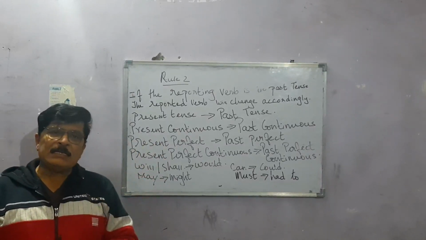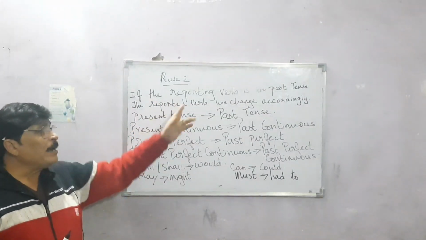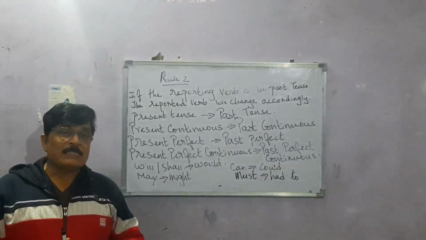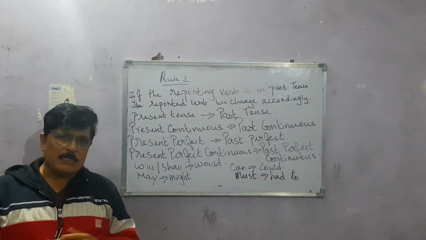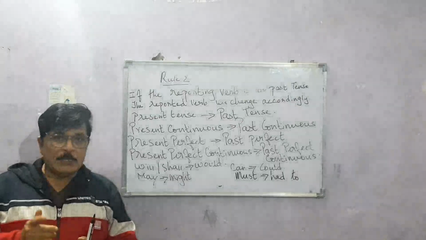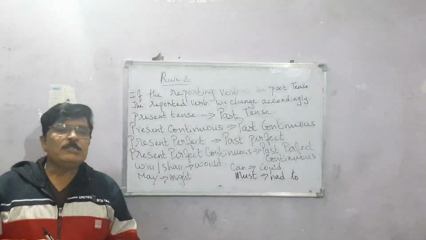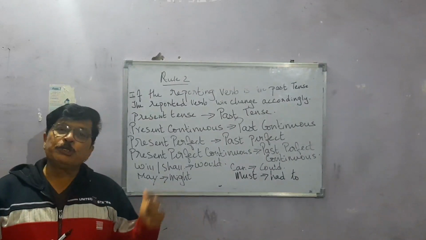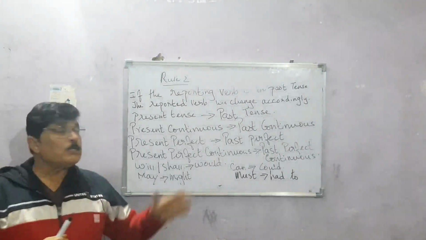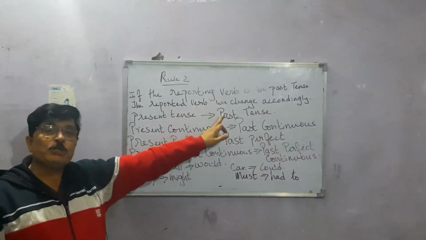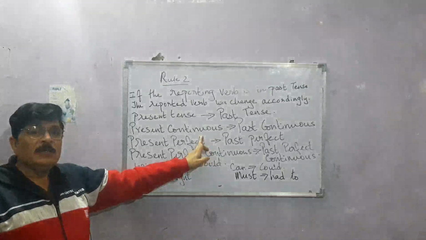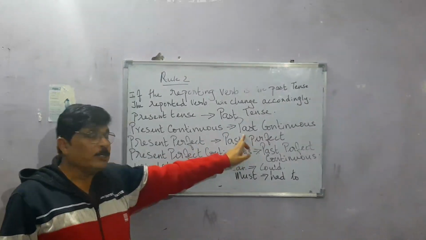Now I came to the second step. I told you that if the reporting verb is in past tense, for example, said, now said is past tense, then the reported verb will change according to the circumstance. If the reported verb is present tense, it will change to past tense. If it is present continuous tense, it will change to past continuous tense.